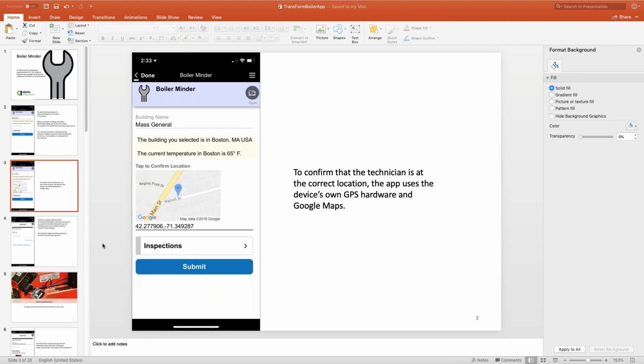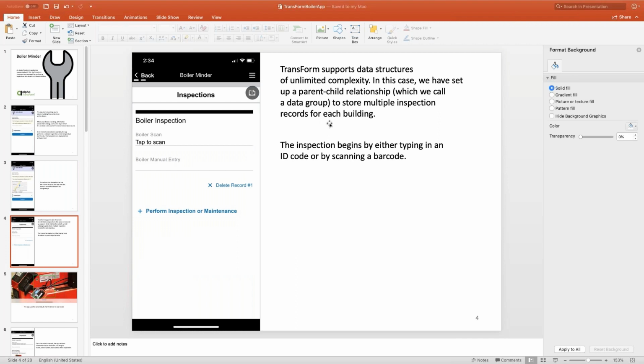And inspections here I have plural because you can have multiple. In fact, TransForm supports data structures with unlimited complexity. Now, in this case, we've set up a parent-child relationship so that for each building, you can have multiple inspection records. You can have multiple boilers. And in fact, each boiler could have multiple inspection records. So you could think of it as a one-to-many relationship.